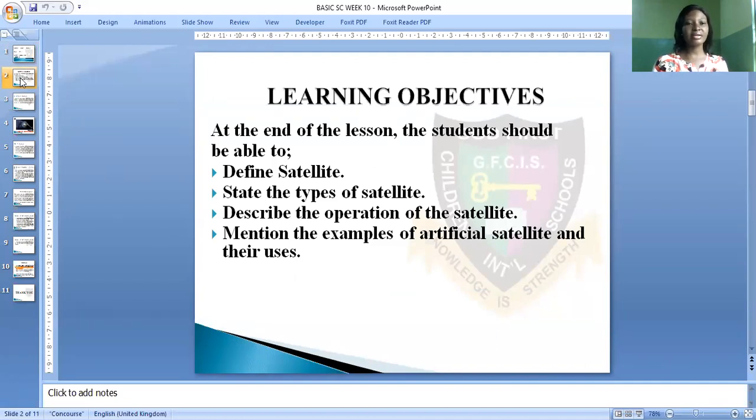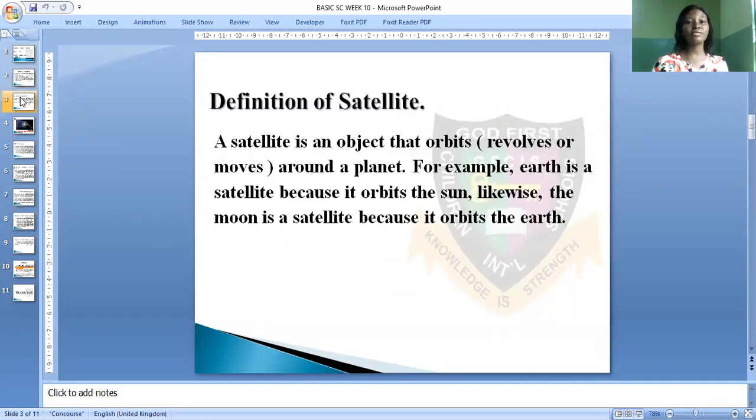Now, let's see the definition of satellite. A satellite is an object that orbits, that is, moves or revolves around a planet.